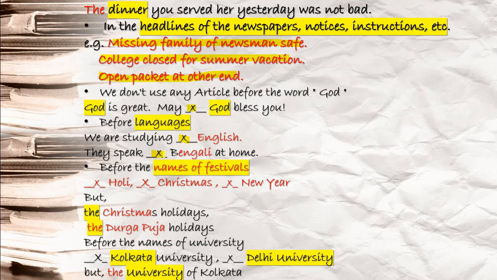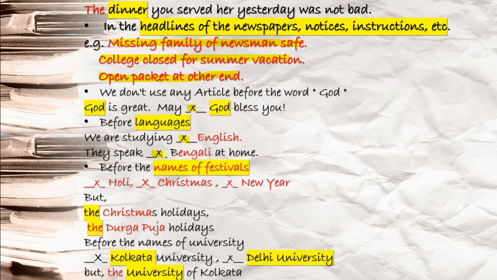Like an example I am giving you. I spent Durga Puja with my family. I will not write I spent the Durga Puja with my family. If I write that, it will be wrong. I spent Christmas with my family. I will not write I spent the Christmas with my family.